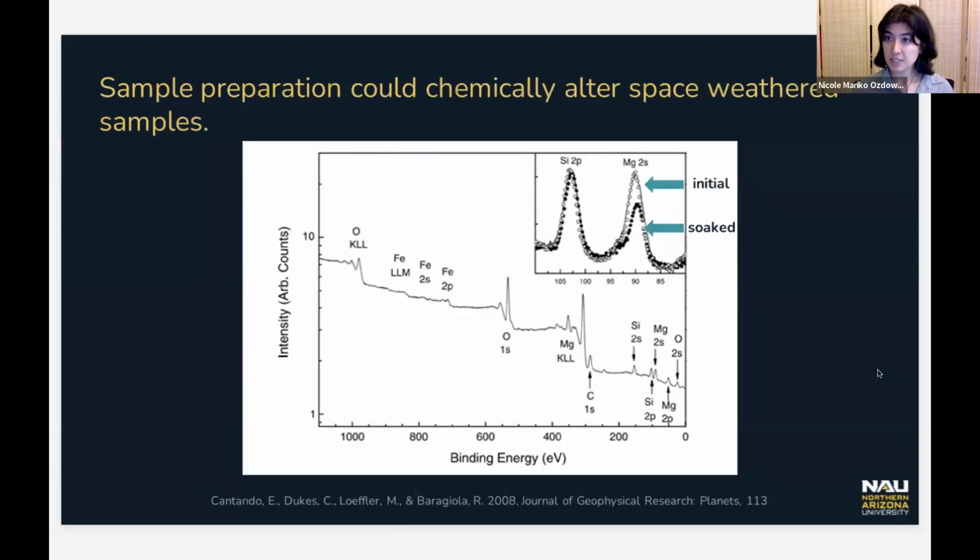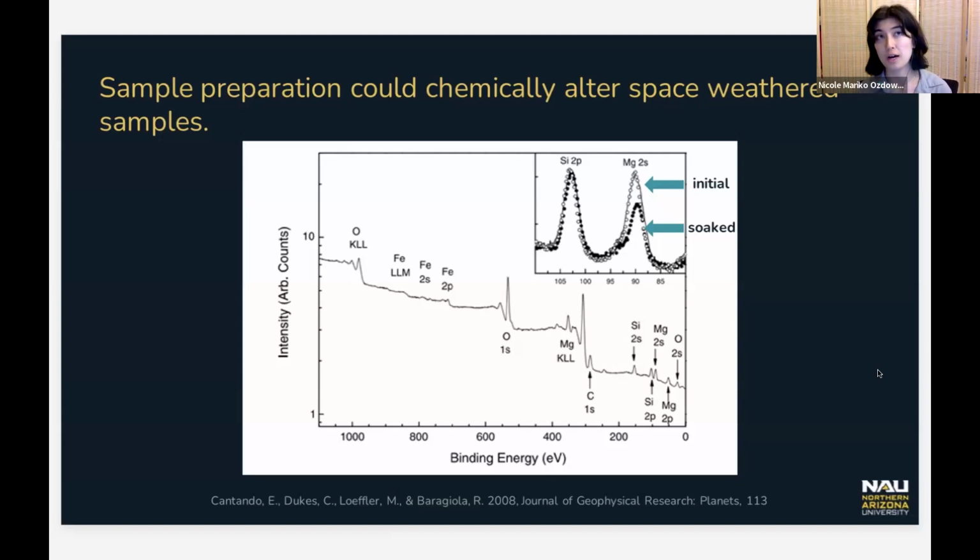So this study expands on a 2008 study by Contando et al. that found that sample preparation methods could chemically alter space-weathered samples. They conducted this study in response to a discrepancy in reported magnesium abundance in space-weathered olivine samples. The group hypothesized that this discrepancy in magnesium abundance was a result of some groups washing their irradiated samples in water for further analysis, again, after irradiation. And this is an example of one of their experiments.